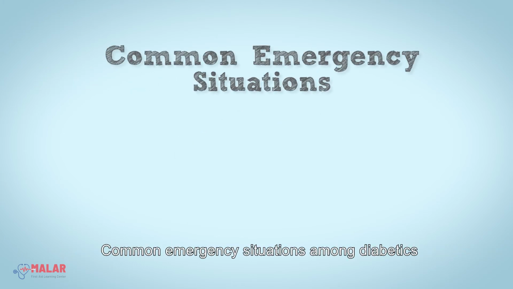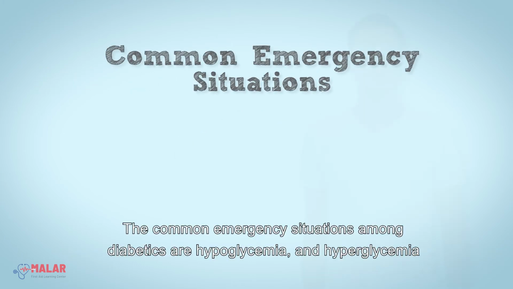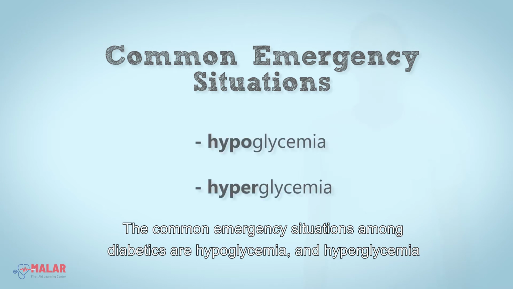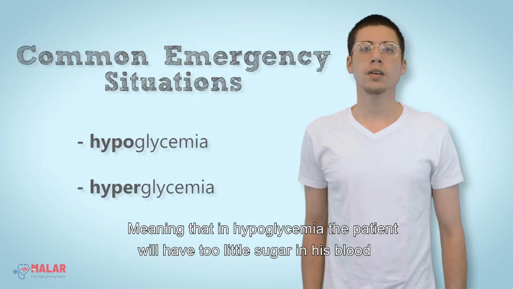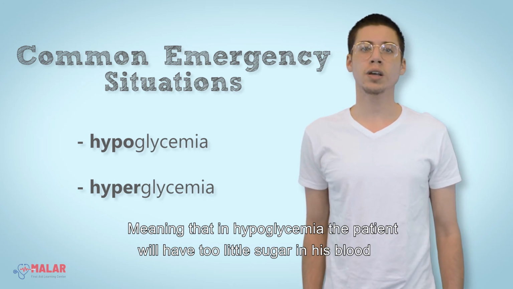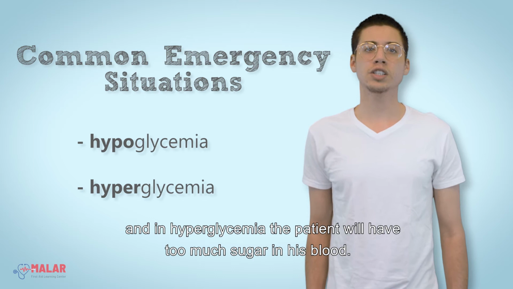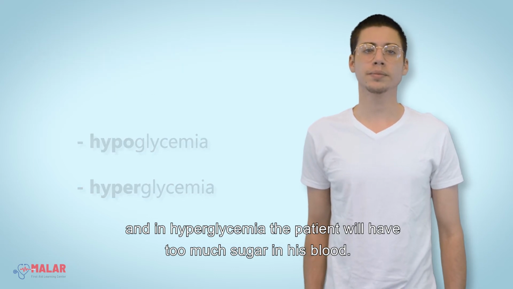Common emergency situations among diabetics. The common emergency situations among diabetics are hypoglycemia and hyperglycemia. Glycemia meaning glucose, hypo meaning less, and hyper meaning more. Meaning that in hypoglycemia, the patient will have too little sugar in his blood, and in hyperglycemia, the patient will have too much sugar in his blood.